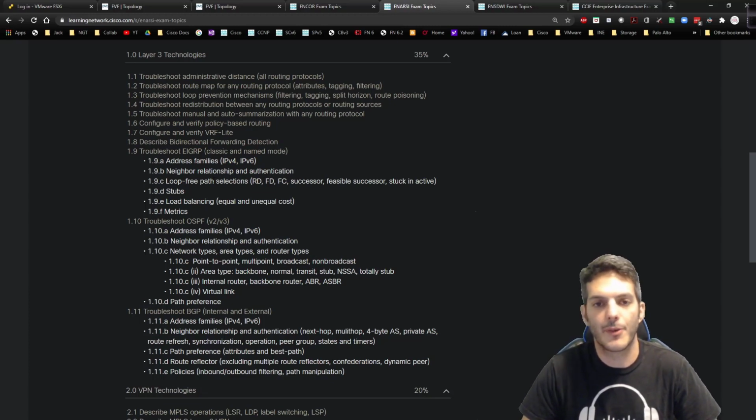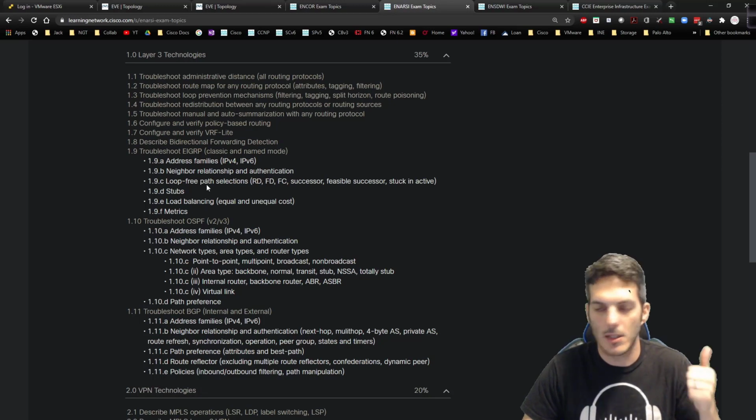I'm the majority of the way through EIGRP. So as of right now, I have covered all of Layer 2 that I need to cover. I've covered addressing and static routing and policy routing. I've also covered RIP. I've also covered about half to 3/4 of EIGRP. I do have some additional topics that I need to cover with that.